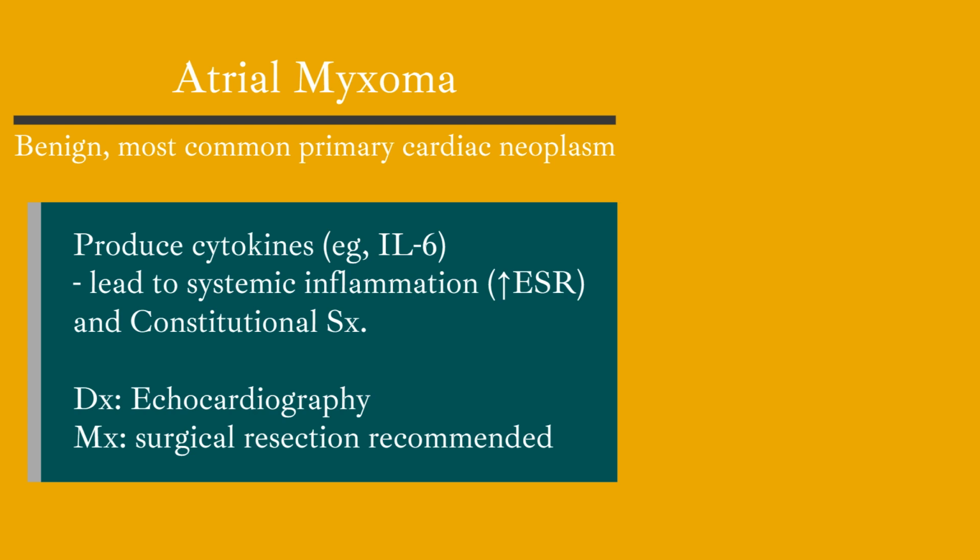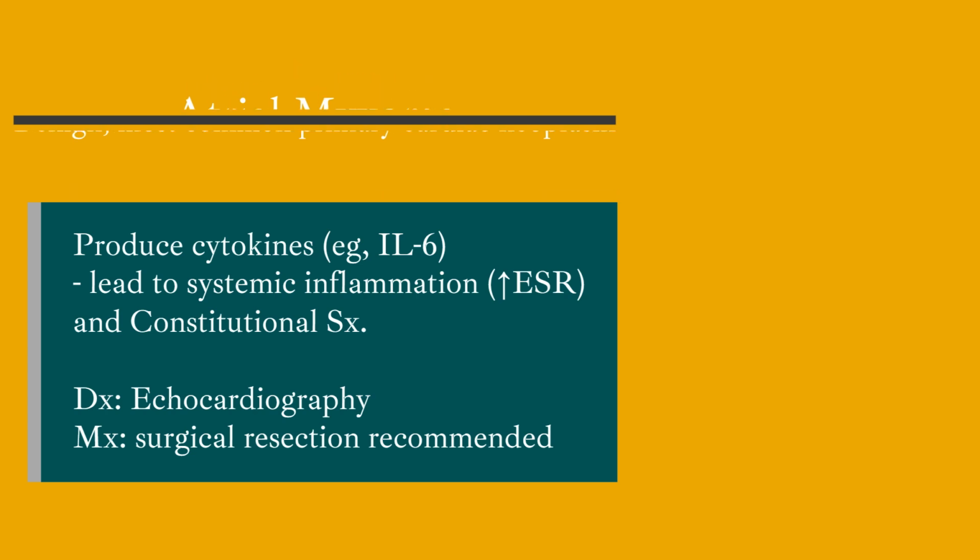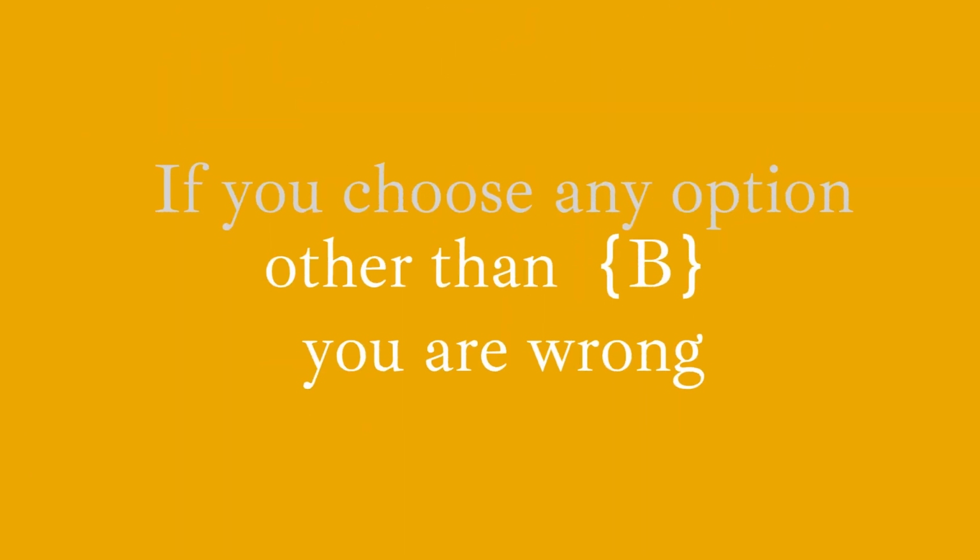The diagnosis is typically established by echocardiography, and prompt surgical resection is recommended to minimize the risk of embolization and sudden cardiac death due to impaired cardiac output. If you choose any option other than B, you are wrong. Let's briefly discuss the other options.